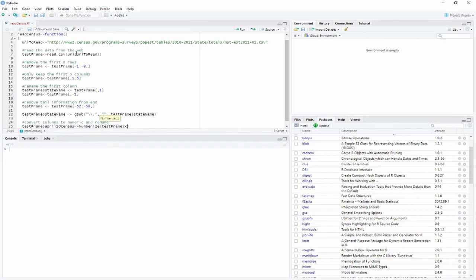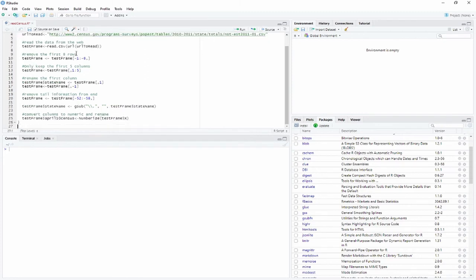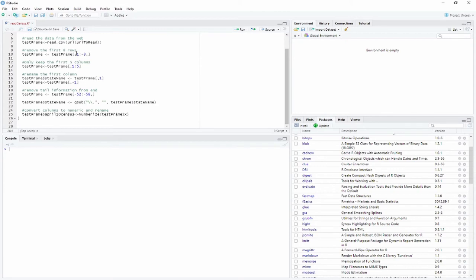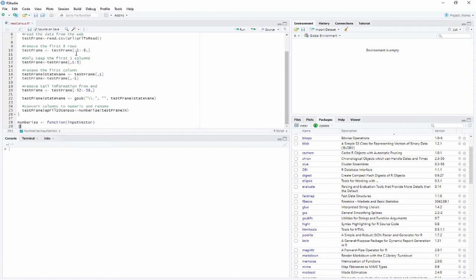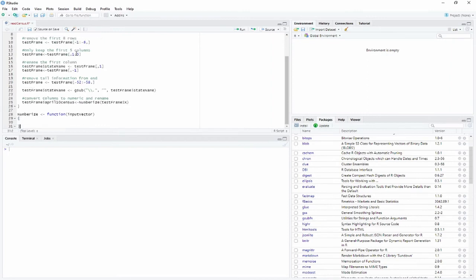X. We don't have numberize yet, so let's go outside of the curly brackets and create numberize. So numberize is a function. It's going to take an input vector. Put our curly brackets so that we know what it is. Now, what we're going to do first, let's get rid of commas. It's going to be very similar to this line.